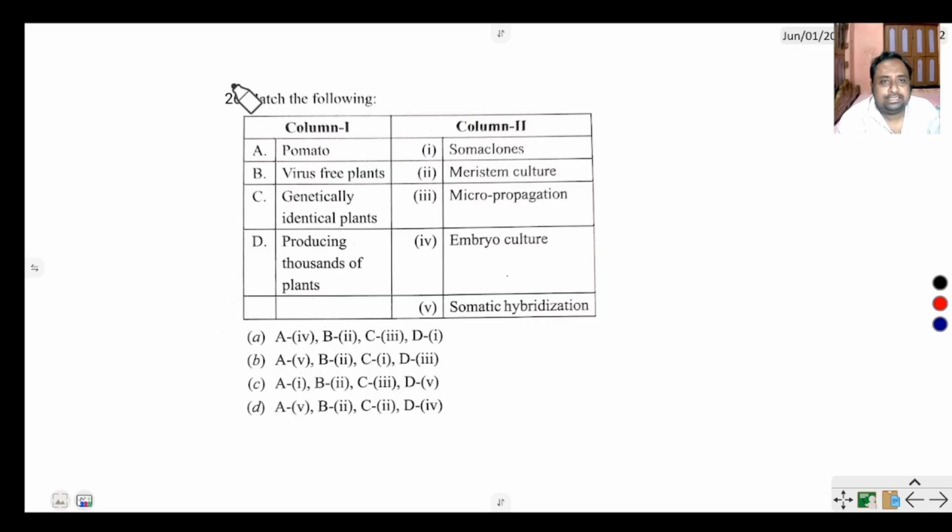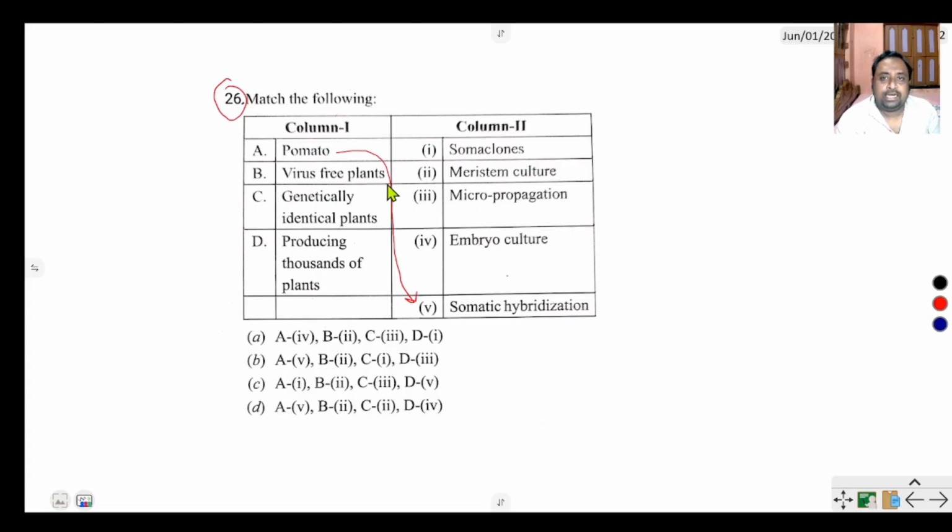Question number 26 says pomato. What is pomato? Pomato is a protoplast culture, that is somatic hybridization. Two plant cells are fused to produce somatic hybridization. Potato and tomato. Protoplast of potato and protoplast of tomato are fused and produce pomato.